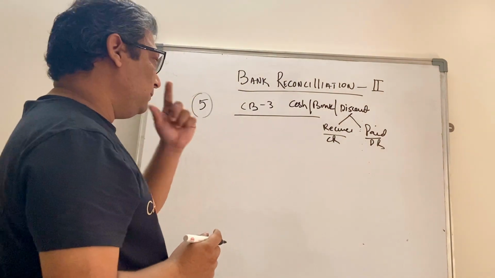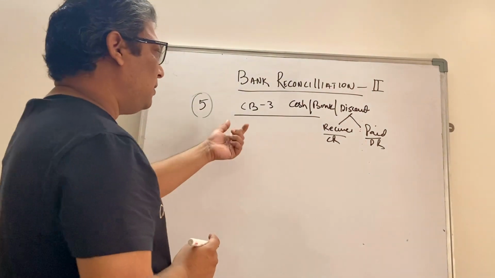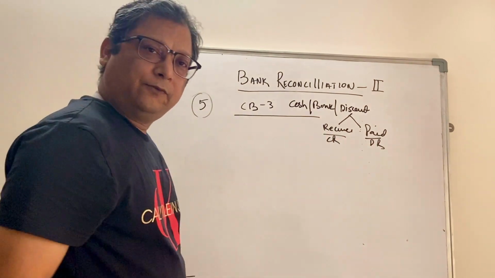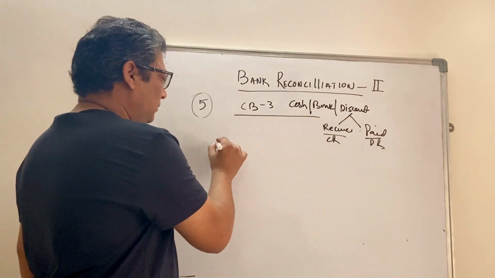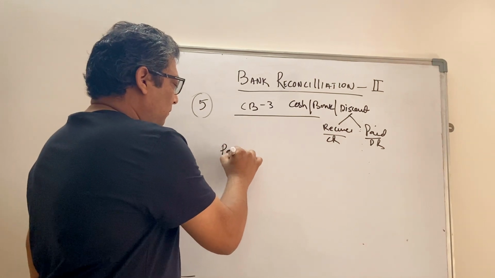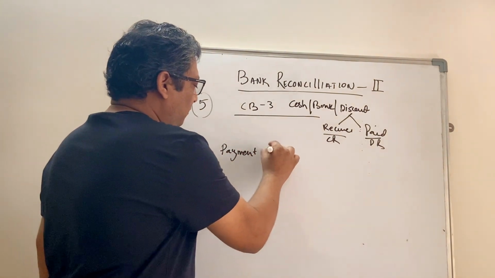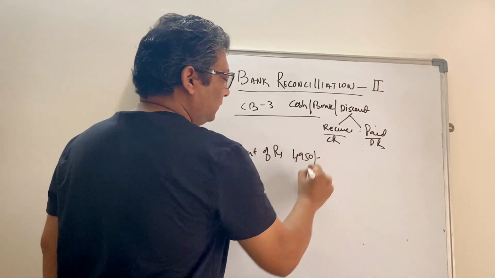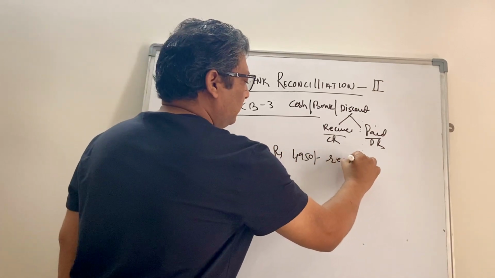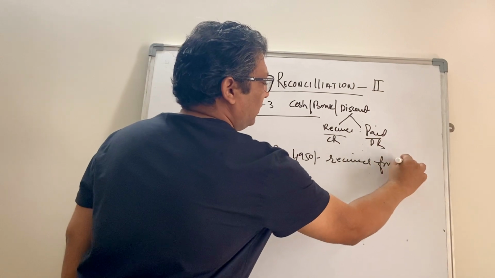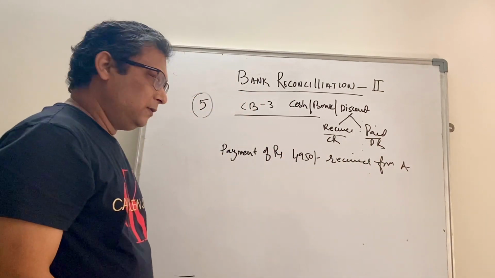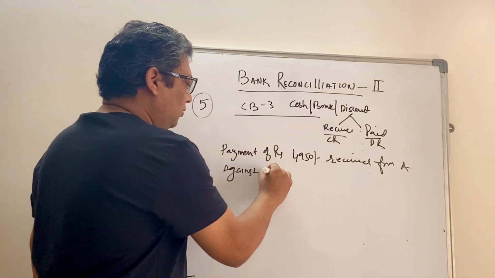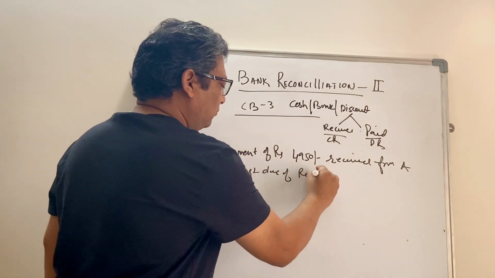Sometimes the cashier can make an error, forgetting to record the discount but recording the entry fully. So for example, payment of rupees 4950 received from A against a due of rupees 5000.